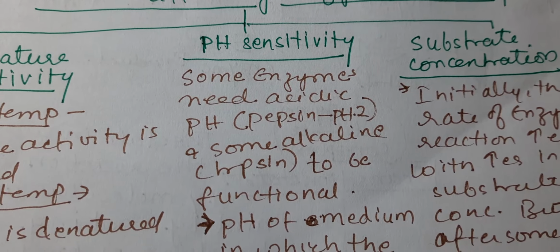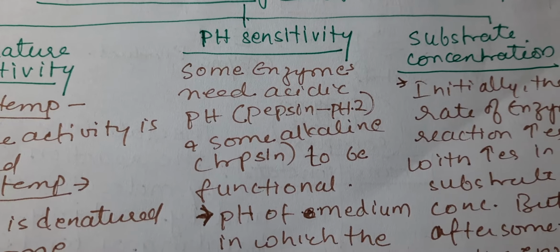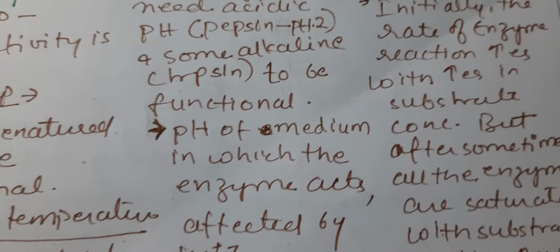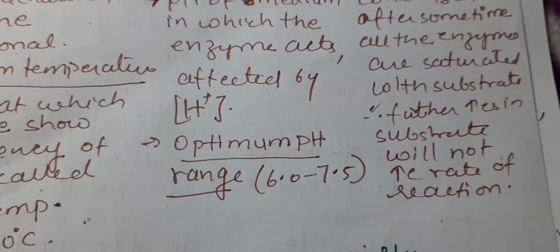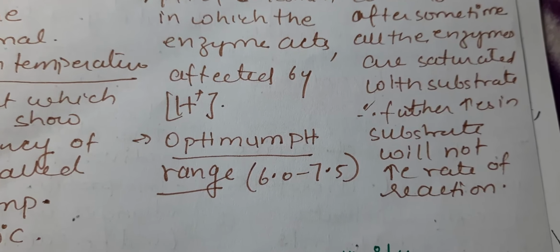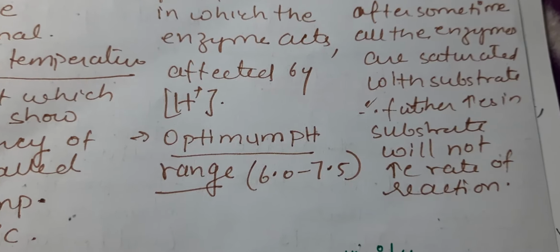pH sensitivity: some enzymes need acidic conditions whereas some need alkaline to be functional. The pH of the medium in which the enzyme acts is affected by hydrogen ion concentration, and the optimum pH range for most of the enzymes is 6 to 7.5 on the pH scale.